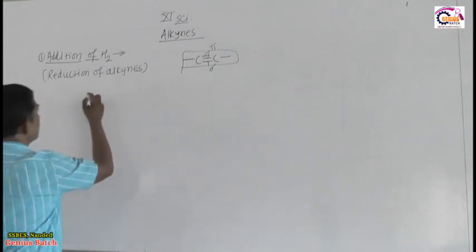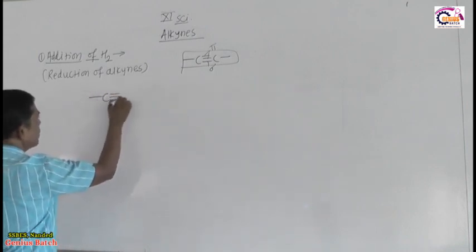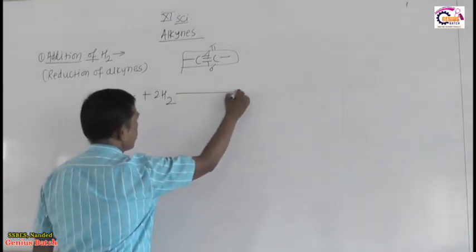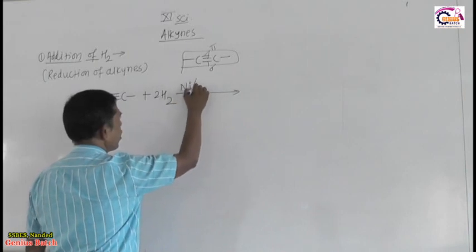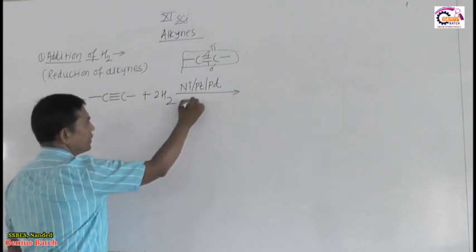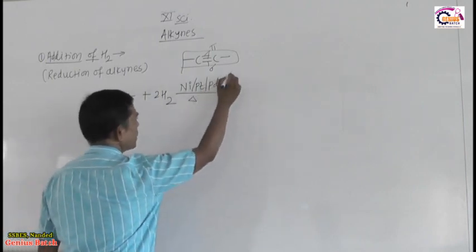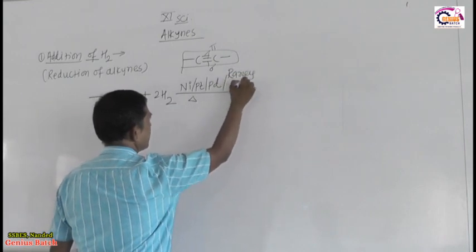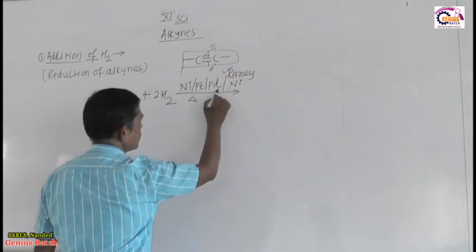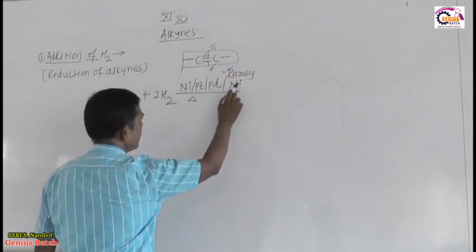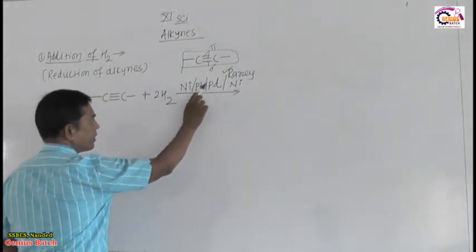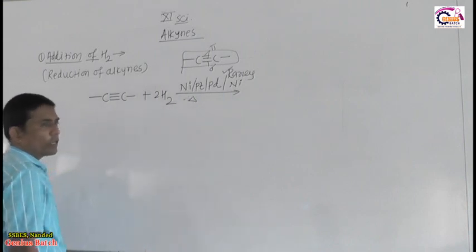How do we add? Look here. The alkyne, that is the carbon-carbon triple bond, reacts with 2 H2 in presence of either nickel, platinum or palladium catalyst, then you heat. Instead of that, there is another choice called Raney nickel. This Raney nickel is a better catalyst compared to these 3, because when we use Raney nickel, the reaction occurs at room temperature, with no need to heat. For nickel, platinum, palladium, you have to apply heat for the reaction.